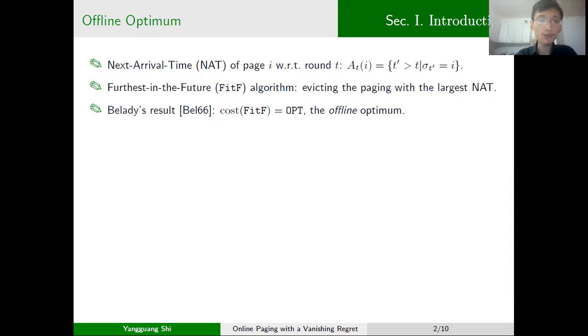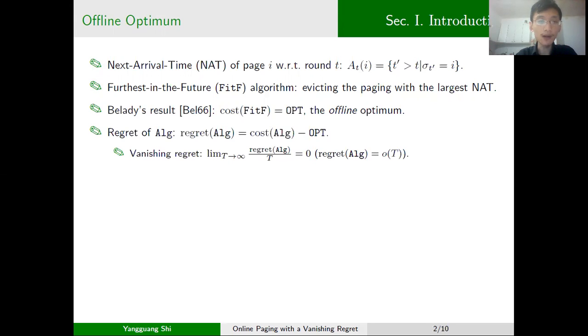In Belady's work in 1966, it is proved that the optimum can be achieved by an offline algorithm which always evicts a page with the largest NAT. We refer to such an algorithm as Furthest in the Future, FiF.